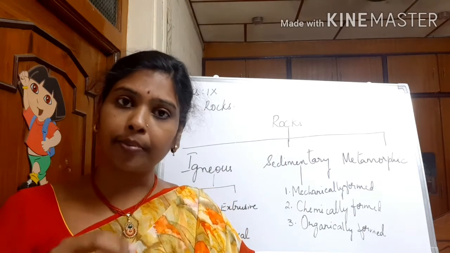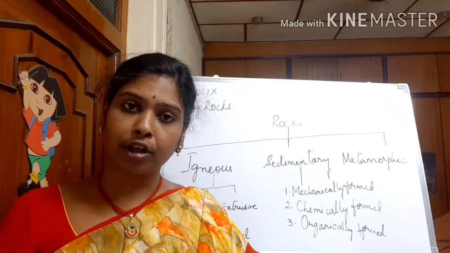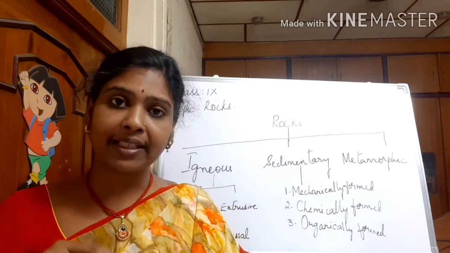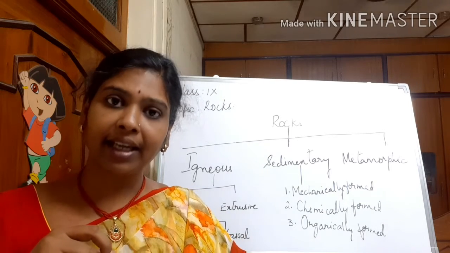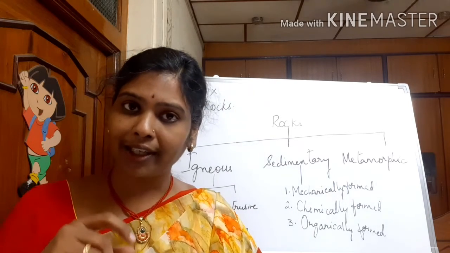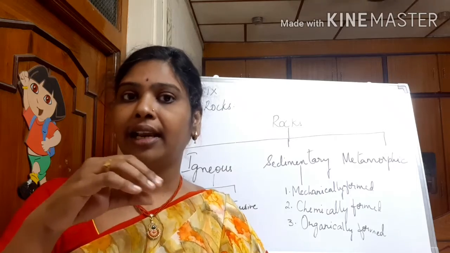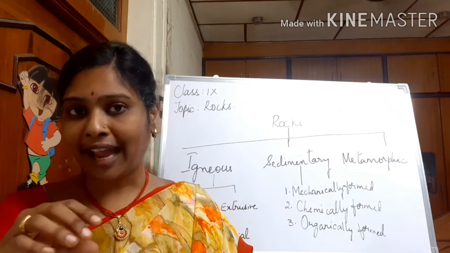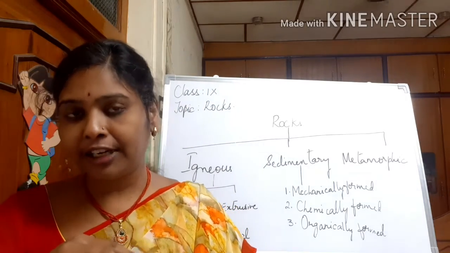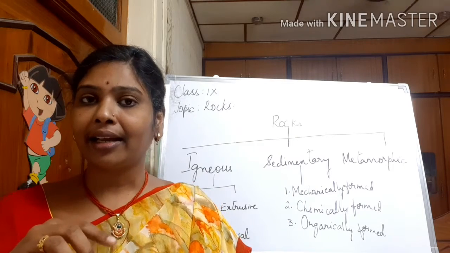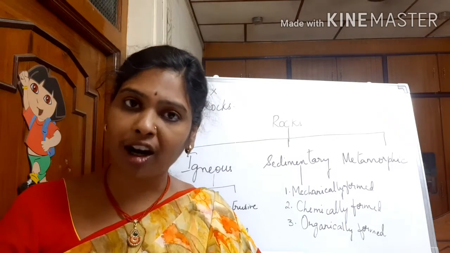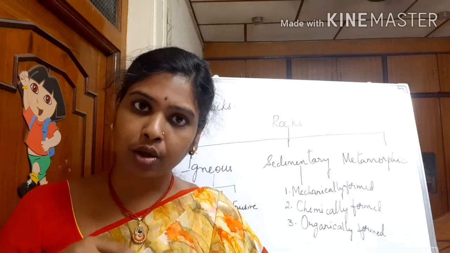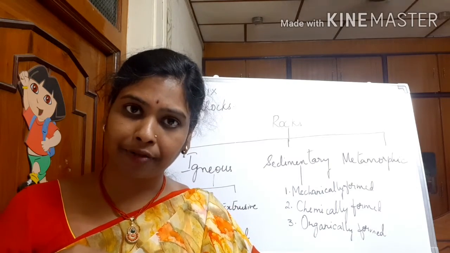Contact metamorphism is similar to thermal metamorphism also. This takes place when volcanic activity takes place. When there is volcanic activity, the lava is filled into the cavities, and that changes the existing rock pattern. So that is known as contact metamorphism.